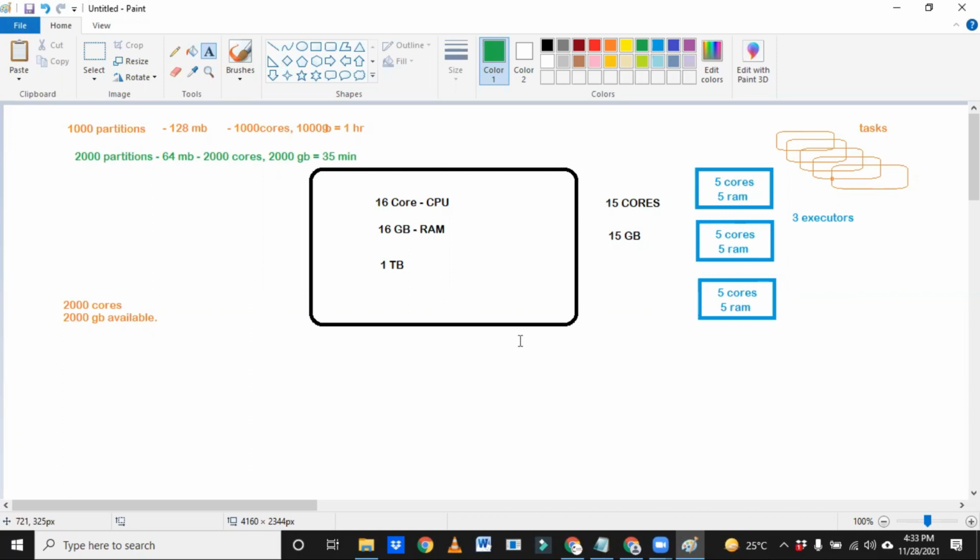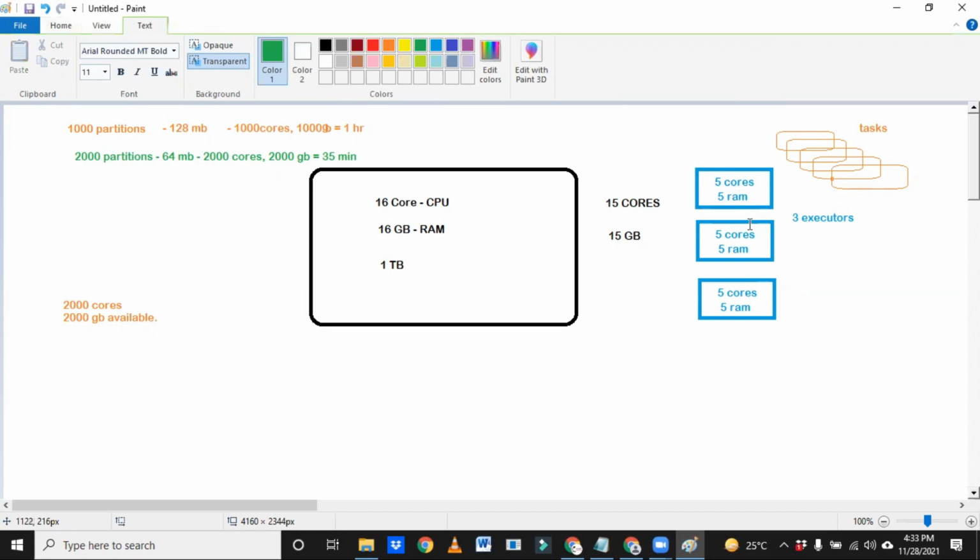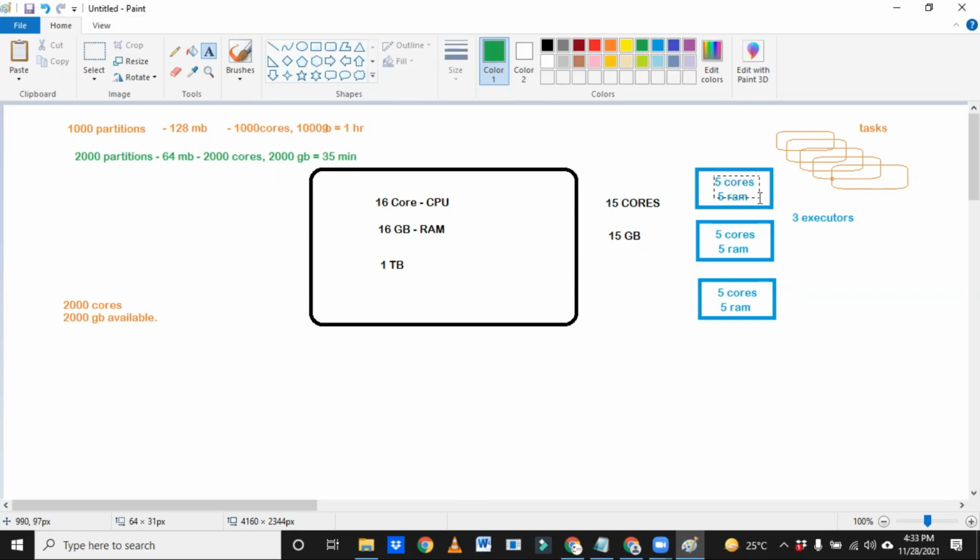3. We gave 3. And is it mandatory? Since I gave 5 cores, you are saying 3. If I give three cores to each executor, how many executors will be there? 5. We can create more based on resources. Right, you have to say this. And Spark is smart enough to calculate all these things when you submit any program.